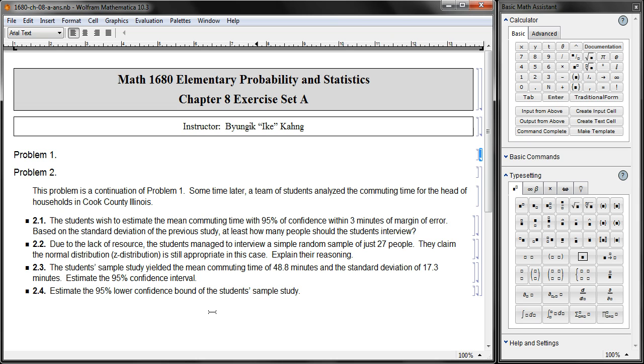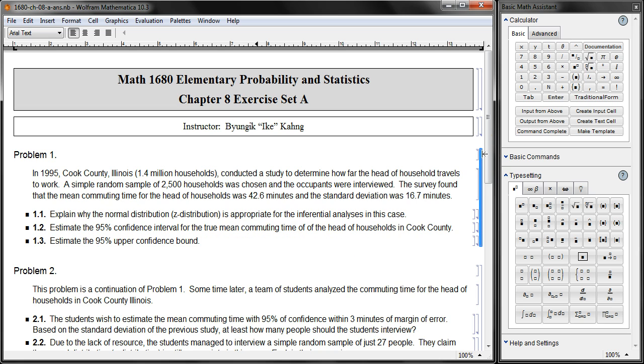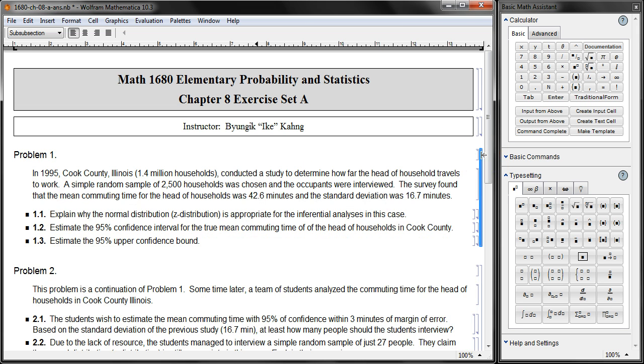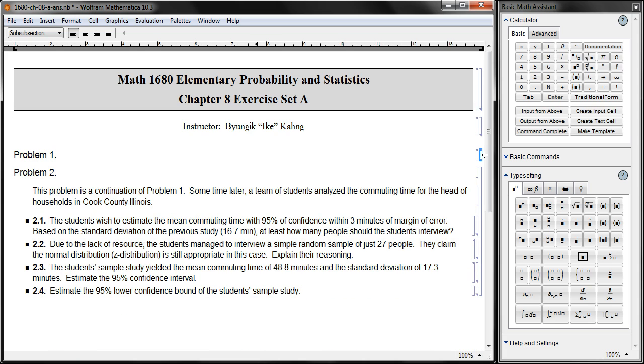2.1. The students wish to estimate the mean commute time with a 95% confidence level within 3 minutes of margin of error. Based upon the standard deviation from the previous study, which was 16.7 minutes, at least how many people should the students interview? So sample size is unknown. In the previous case, sample size was given as 2,500. Here, sample size is unknown and mean is unknown. Well, there are a lot of question marks, but you can still answer this question.